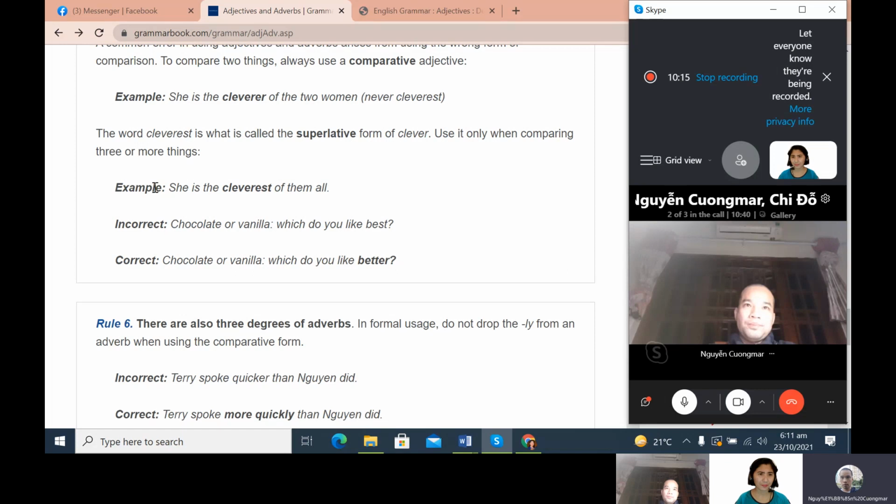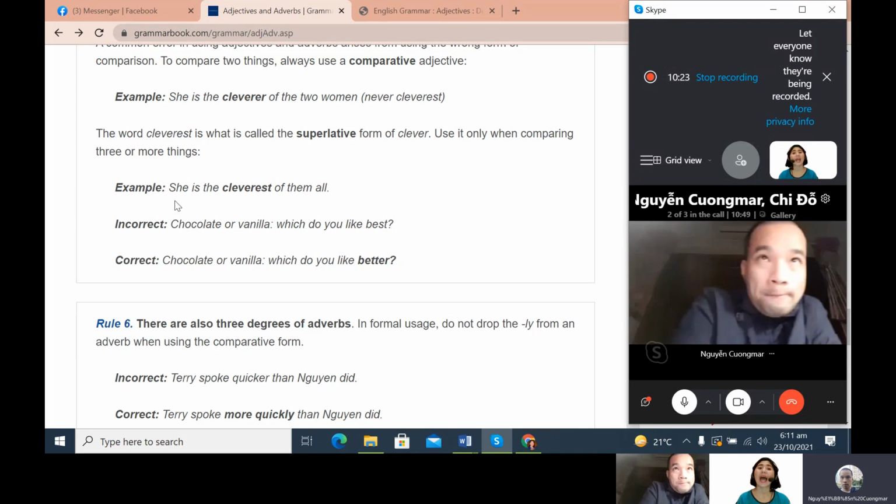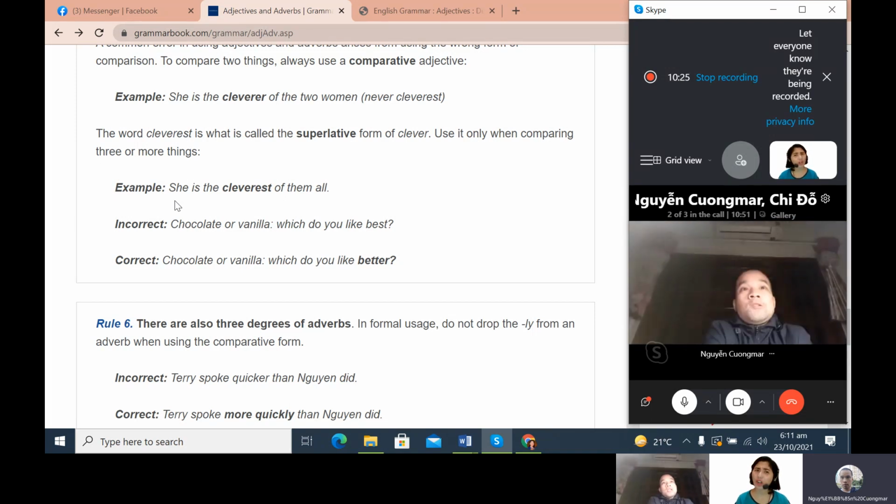Example. Kindly read example number 1. She is the cleverest of the both. Okay, how many persons are we talking about in this sentence? I think more than three persons. Yes, of the word "all." Okay, when we say all, there are many. It's more than two.